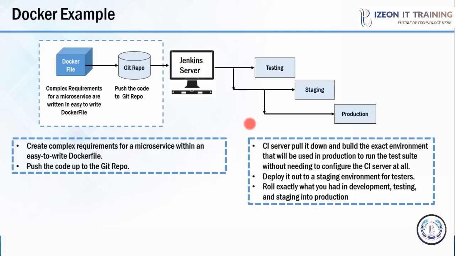So with this workflow, we can completely remove that problem because the requirements for the microservice is present throughout the software delivery lifecycle. And this image also explains how easy it is to implement a microservice architecture using Docker. Now let us move forward and see how industries are adopting Docker.